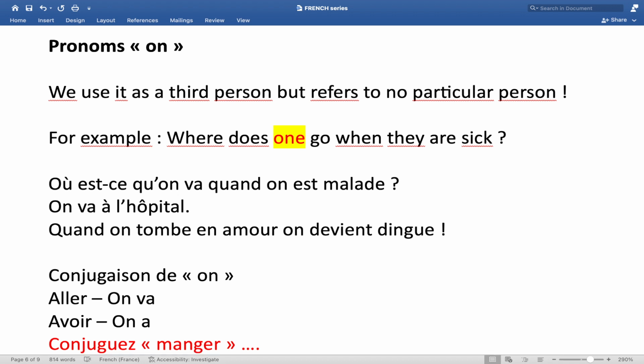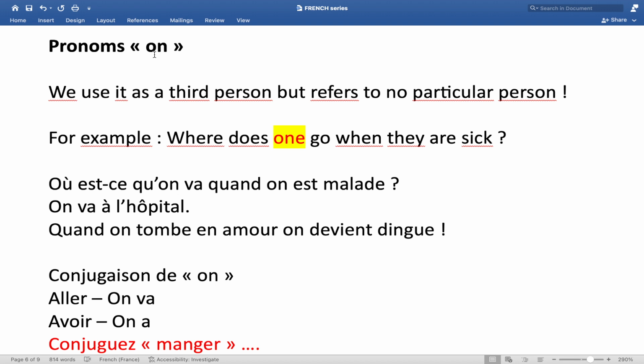In this lesson, we are going to talk about a pronoun which we have not mentioned since we started. And this pronoun is on. On. This one here. It is not "on"... okay, let's put it in a sentence.